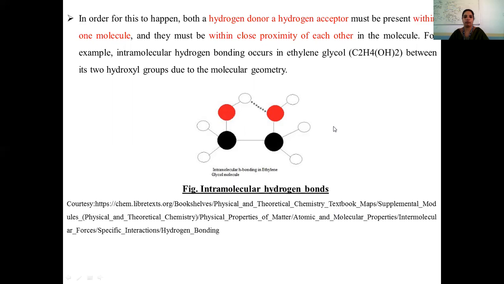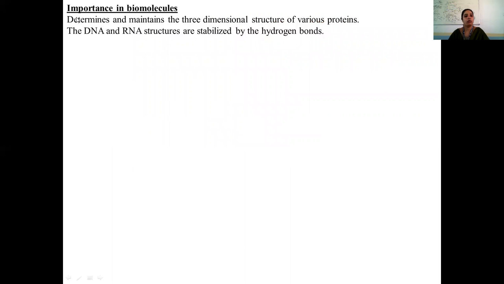Mostly the hydrogen bond is very important to maintain the RNA and DNA secondary structures. Apart from the DNA and RNA secondary structures, it is also very important to have the biologically functional three-dimensional protein conformation stability. So this also confers the stability of proteins too.